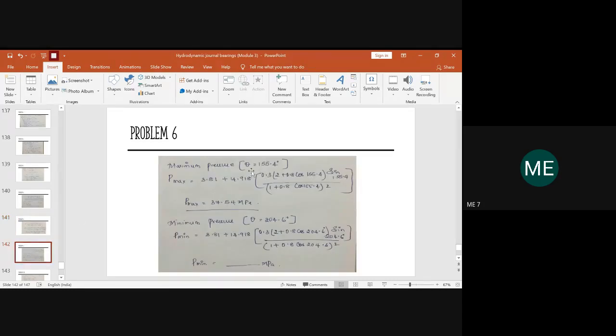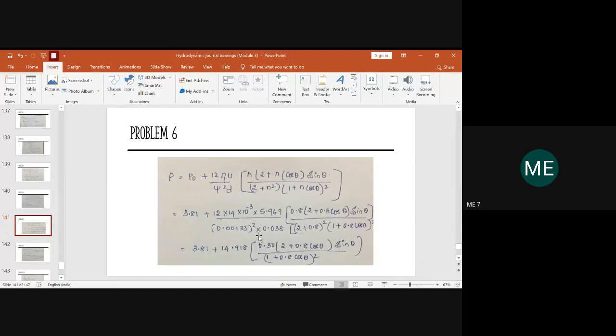Further step, you have to substitute the value of theta directly. Everyone see whether you get this step. 3.81 is as it is. The second part, the numerator and denominator, you simplify. It has to give you 14.918. And then the third bracket, everything remains the same. Only this part you simplify, 0.8 divided by 2 plus 0.8 whole square. That should provide you 0.30.